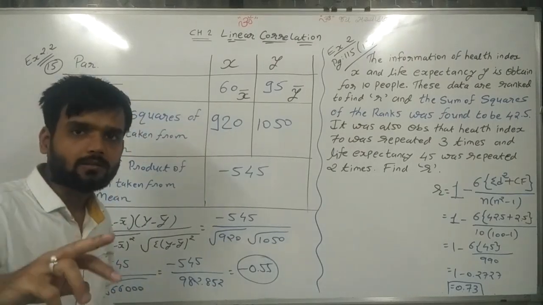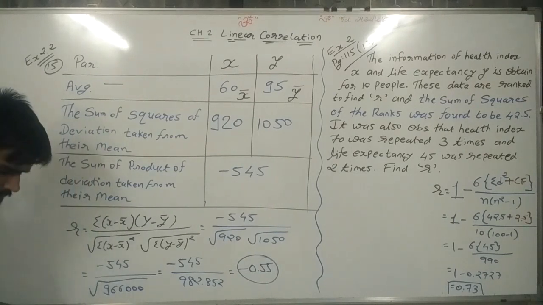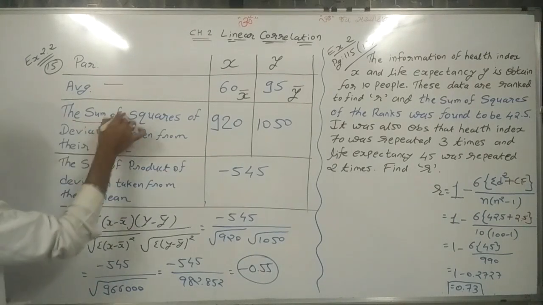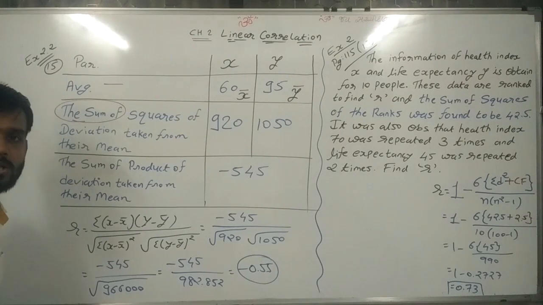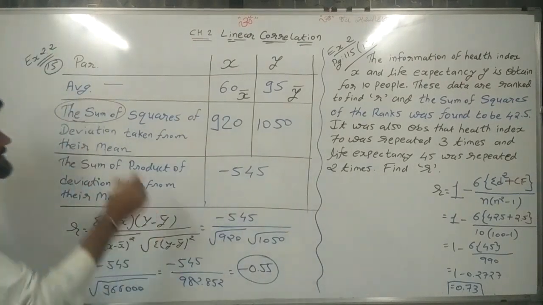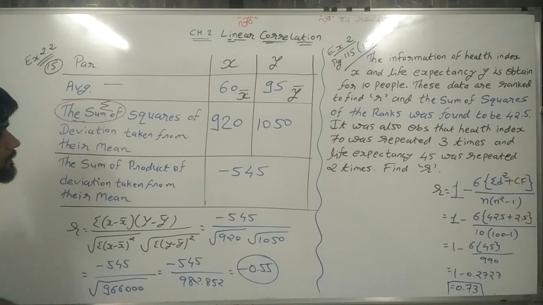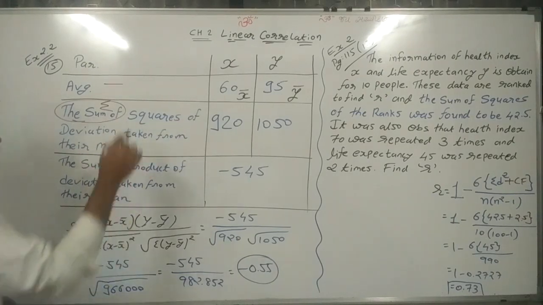Now the important thing, the next topic: the sum of. What is meant by sum? Sum means total, and total means sigma. Sum of, square of, so there is a square also.